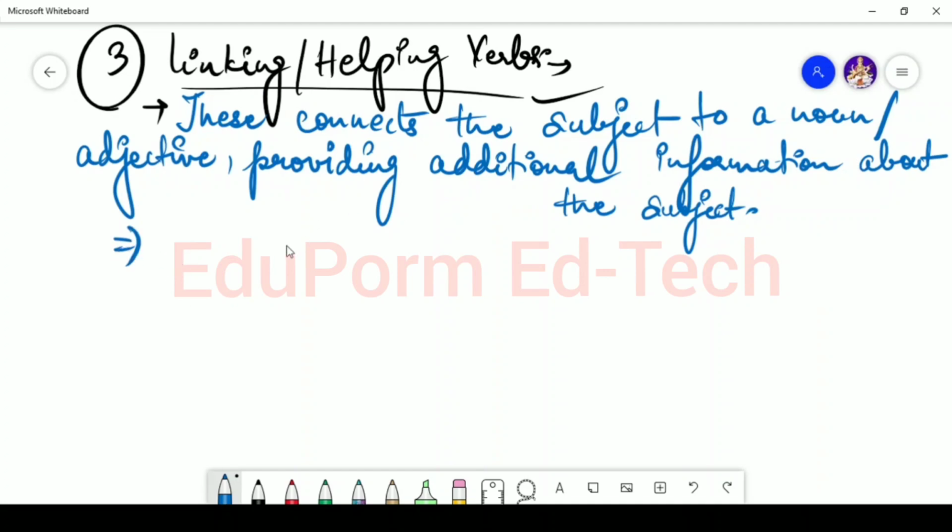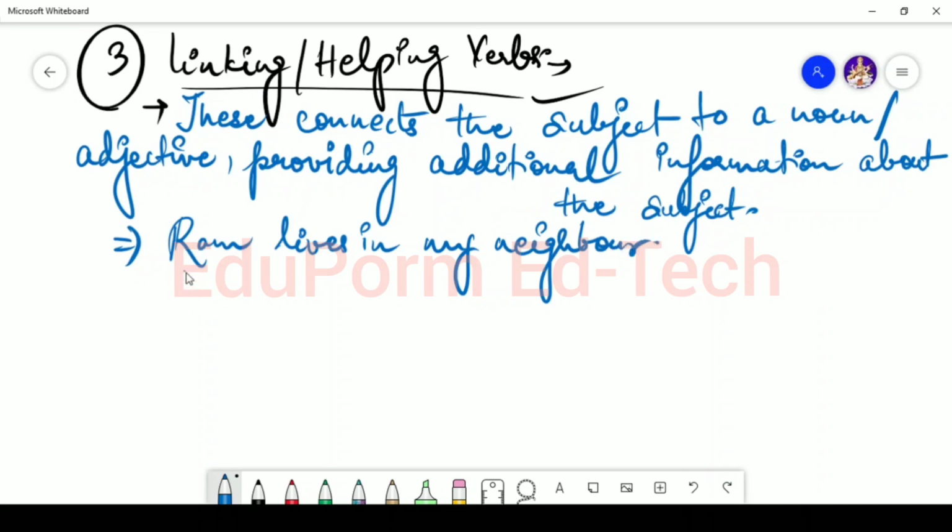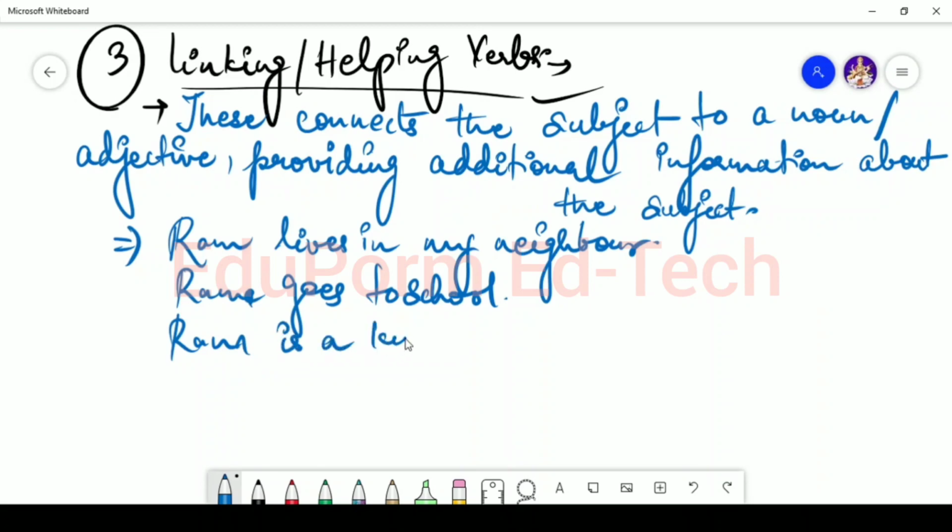Let's say I'm trying to narrate a story to you about Ram. I say Ram lives in my neighborhood. Ram goes to school, or he goes to school. Again, Ram is a kind boy.